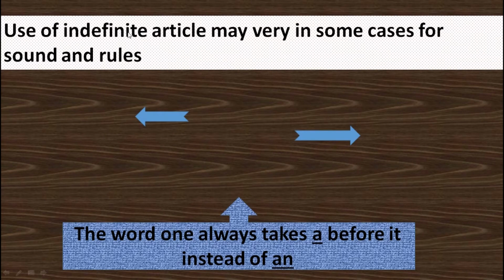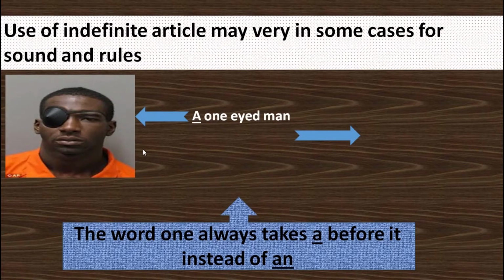Use of indefinite articles may vary in some cases because of sound and rules. The word one always takes a before it instead of an. A one-eyed man.